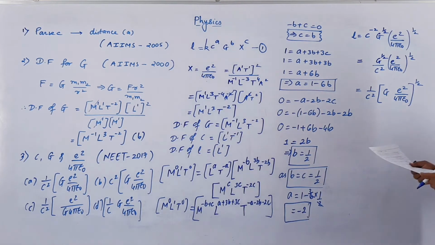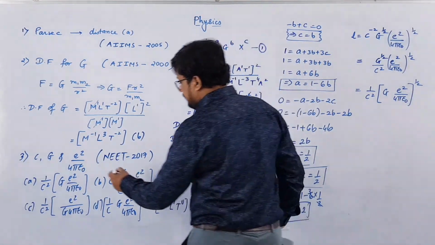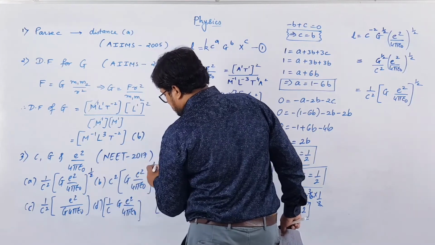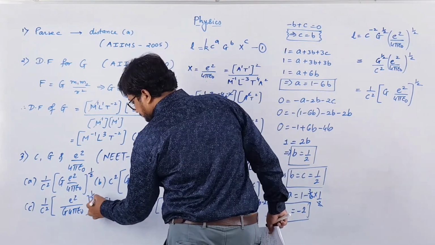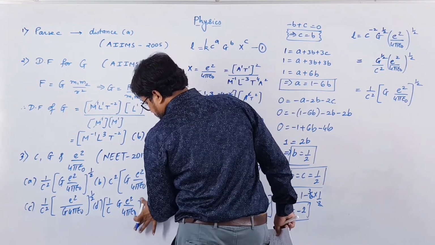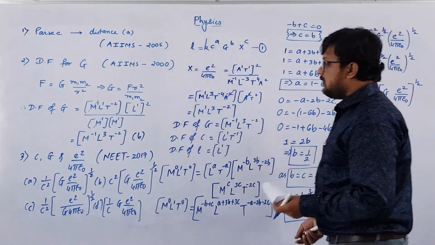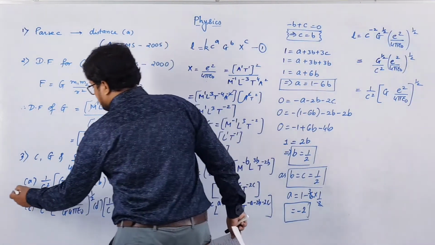Option A is correct. Okay, actually here half will come. Here also half. Here also half. Right, half should be there. I forgot to write that. So half should be there. So you can see that option A is correct.